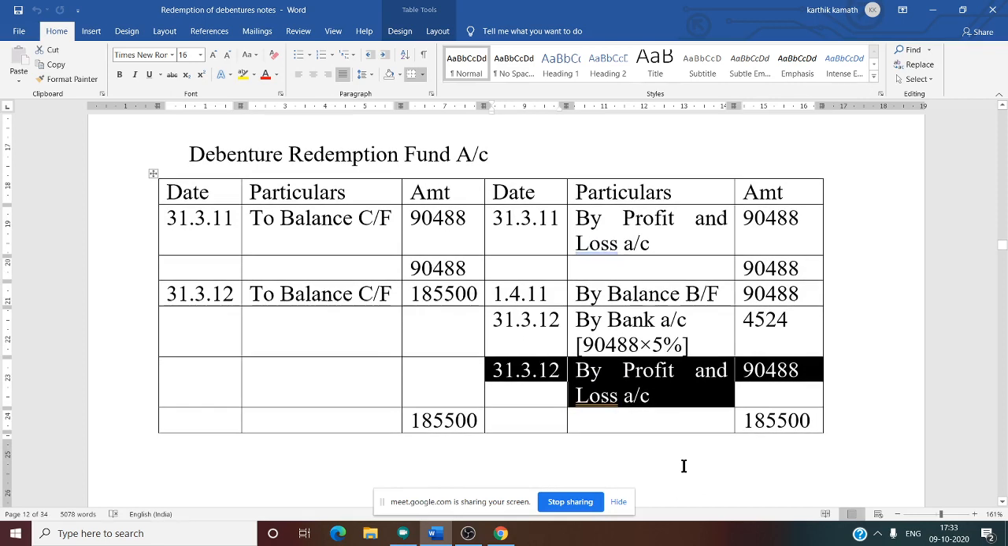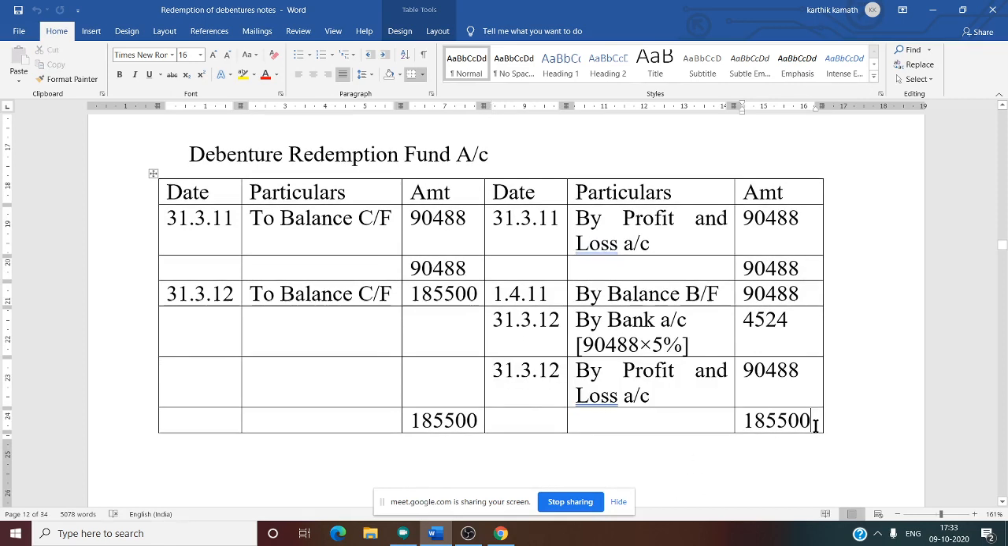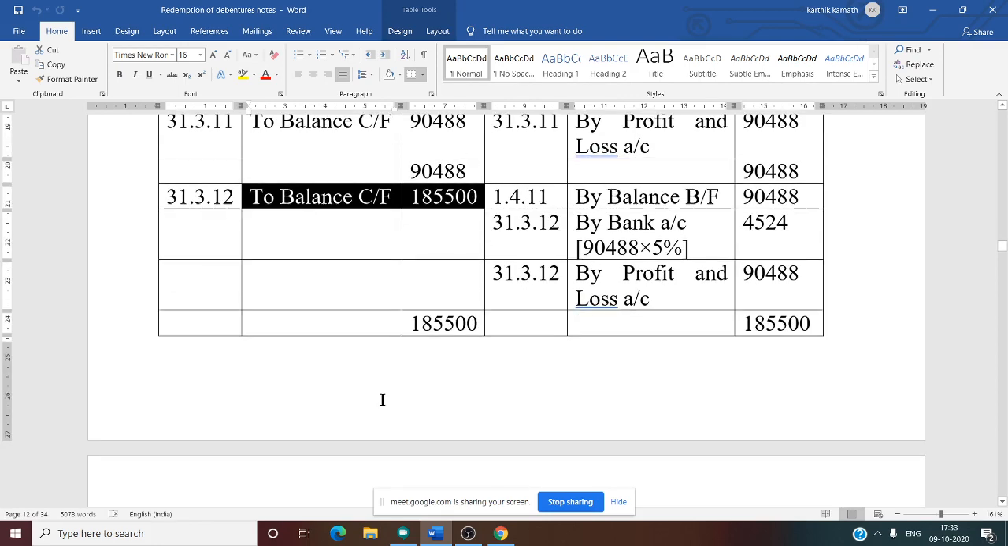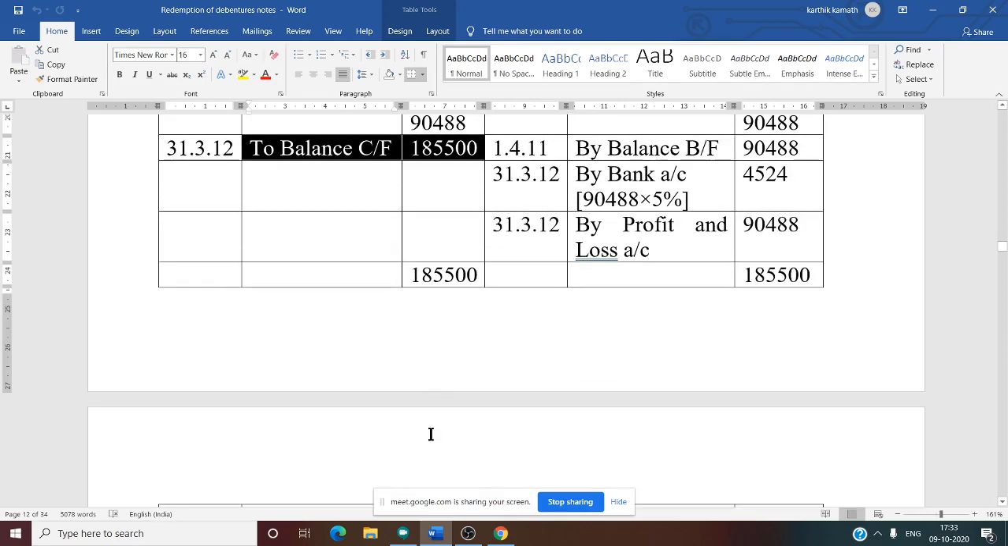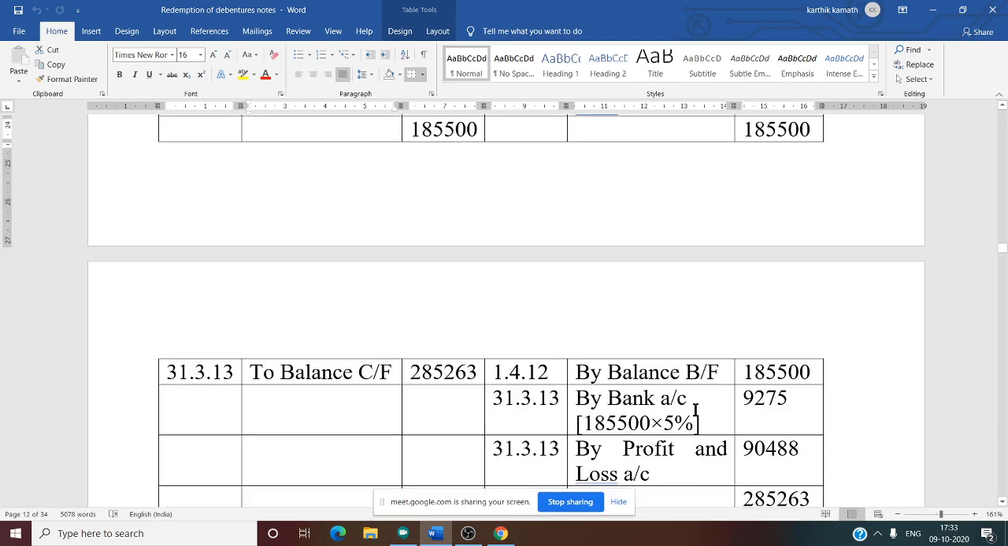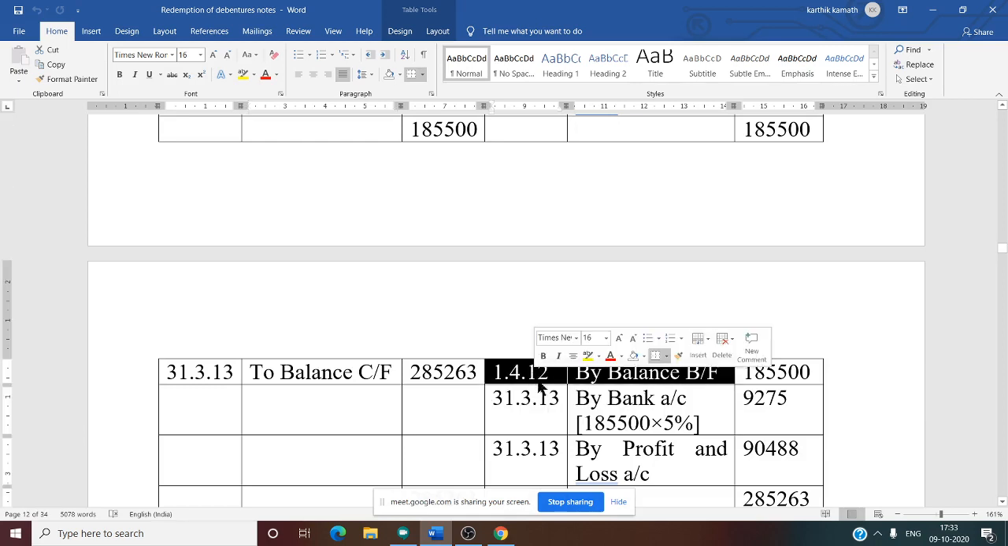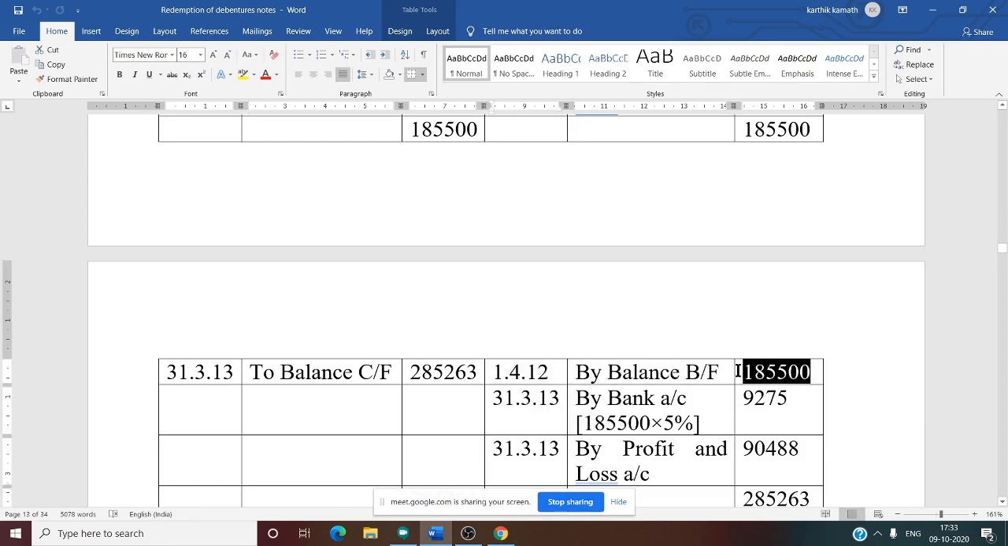Now we need to close the second year. Total of the second year is 1,85,500. So no other entry. So balance carry forward 1,85,500. This is for the second year. After that we need to do it for the third year. So previous year closing balance is brought forward, 1,85,500. Now again you need to do the same thing.